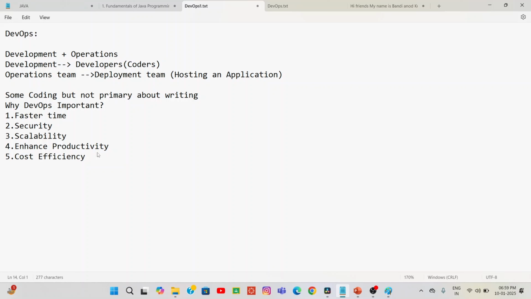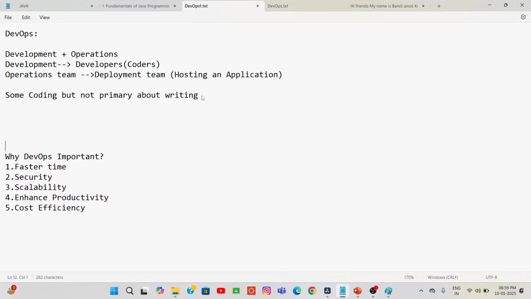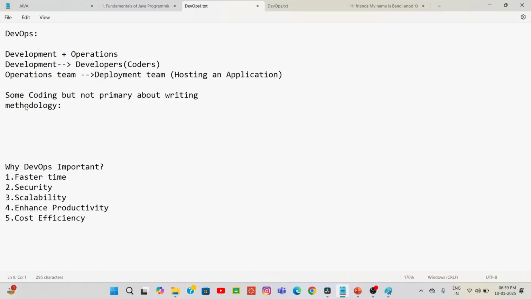Now coming to DevOps again. DevOps is not a technology, not a software, but it is a methodology. I will tell you one diagram, then you can understand what methodology means. Also, it can automate the process. By using DevOps we can develop software faster and with reliability.